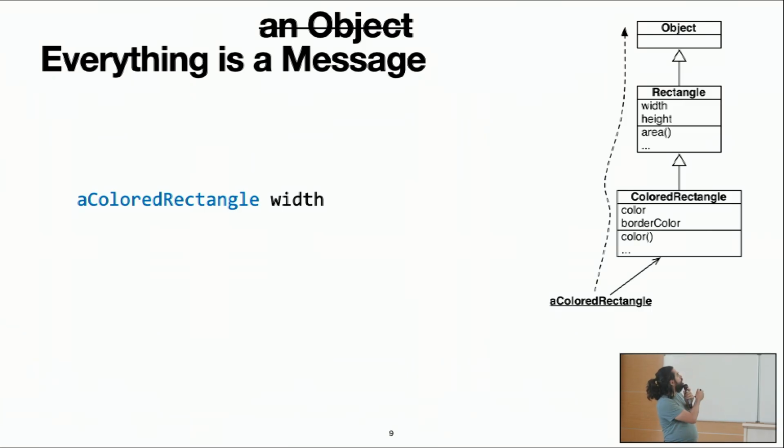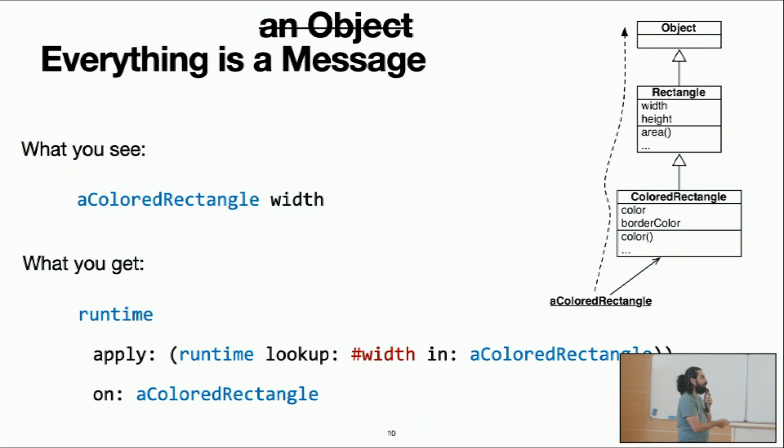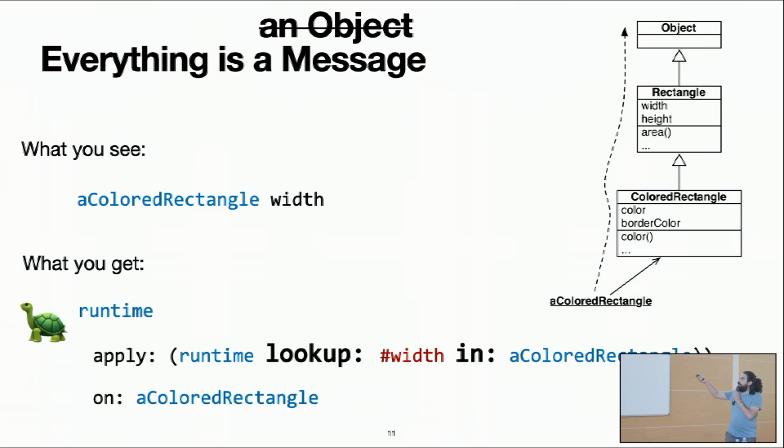So behind the scenes, what will happen is that we are going to look up the correct method to execute and then apply that method on the object, with the arguments. So this is pretty basic. Everybody that ever implemented an interpreter knows this. Now, the point of this presentation is that this lookup operation is very expensive. The Smalltalk machines that we use are just popping and pushing values on a stack, moving some stuff around, and then this guy takes a lot of time.